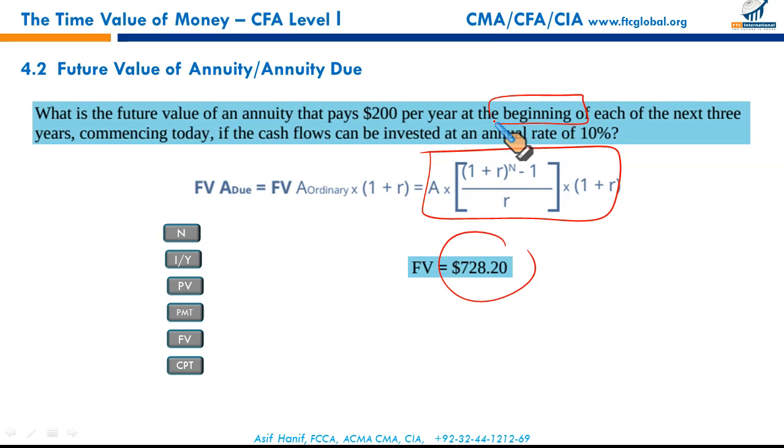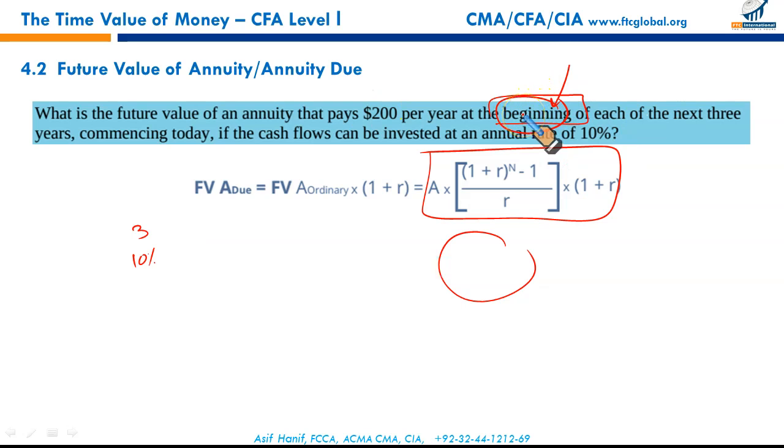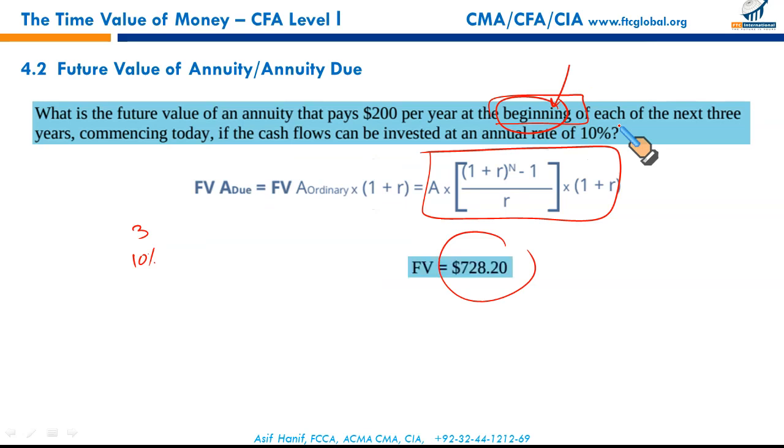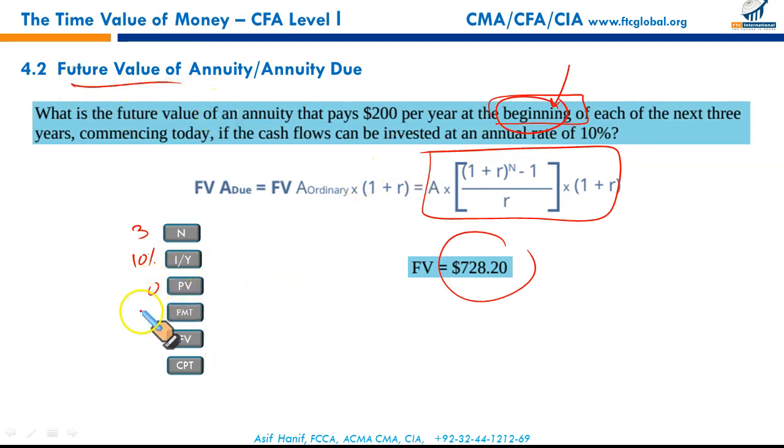I'll show you. First of all, the periodic payments are 3, interest rate is the same, 10%. Everything is the same, just like in the previous question. This is the annuity due; the previous one was ordinary annuity. The only difference is it's the beginning and here it was at the end. So gentlemen, 3 is N. Interest rate is 10%. Present value is 0. Payments 200 and we are interested in future value.